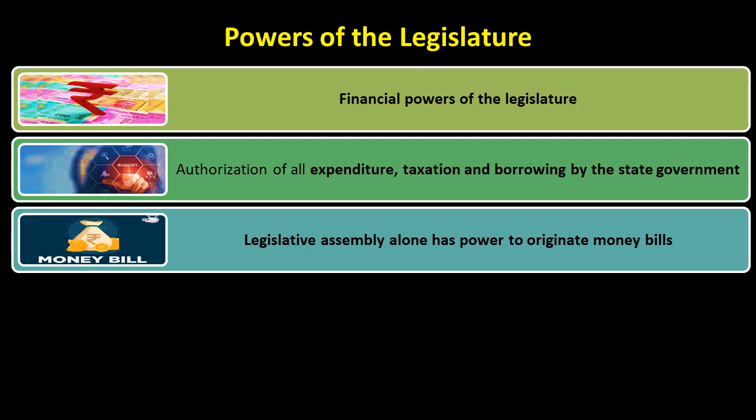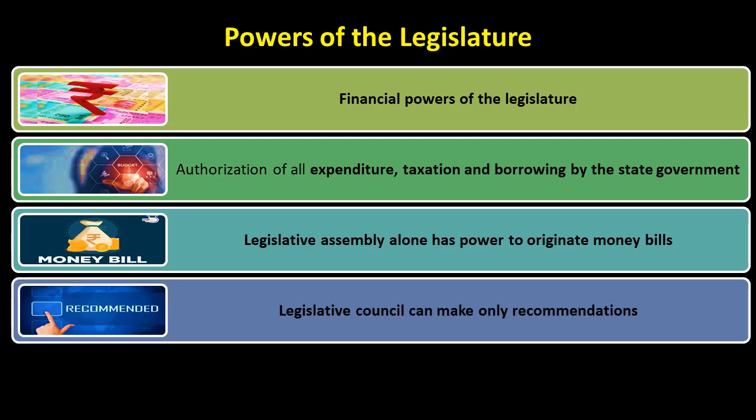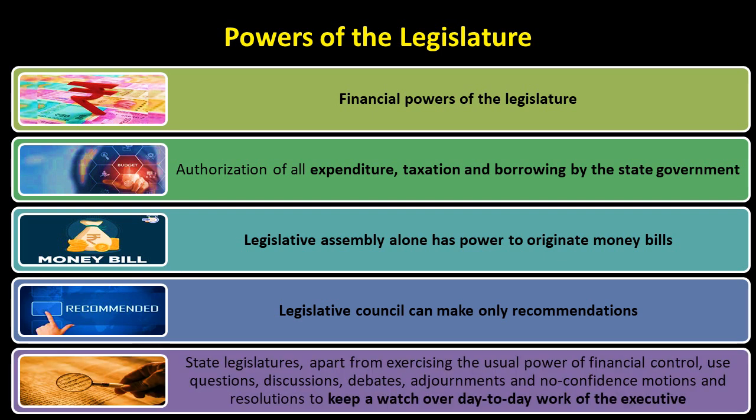Legislative Assembly alone has power to originate money bills. Legislative Council can make only recommendations. The state legislatures, apart from exercising the usual power of financial control, use questions, discussions, debate, adjournments, and no confidence motions and resolutions to keep a watch over day-to-day work of the executive.